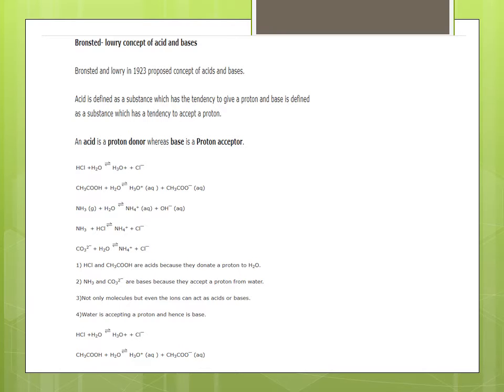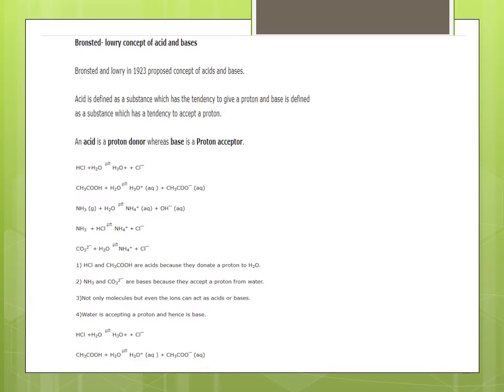Bronsted and Lowry in 1923 proposed the concept of acids and bases. An acid is defined as a substance which has the tendency to give a proton, and a base is defined as a substance which has a tendency to accept a proton. An acid is a proton donor, whereas a base is a proton acceptor.